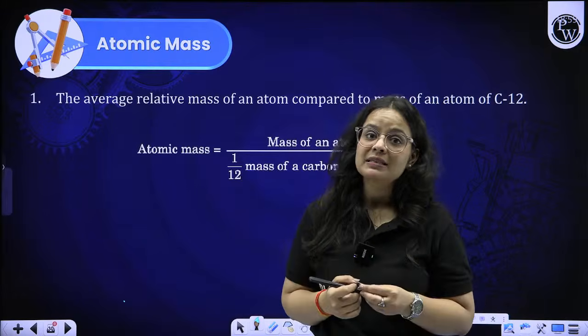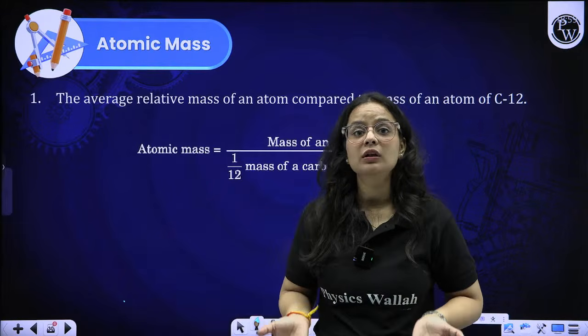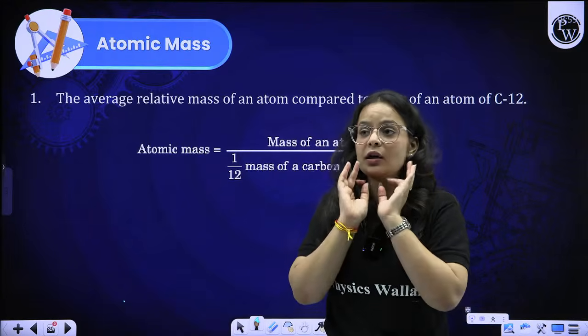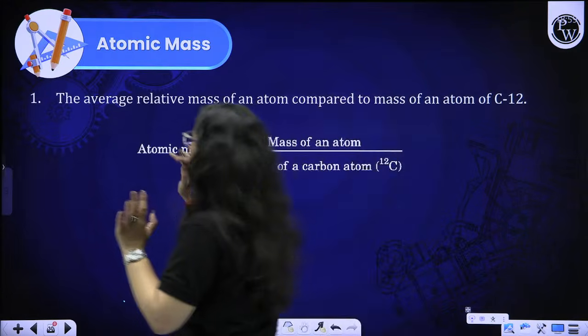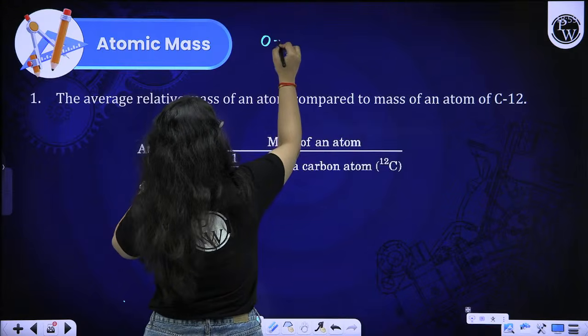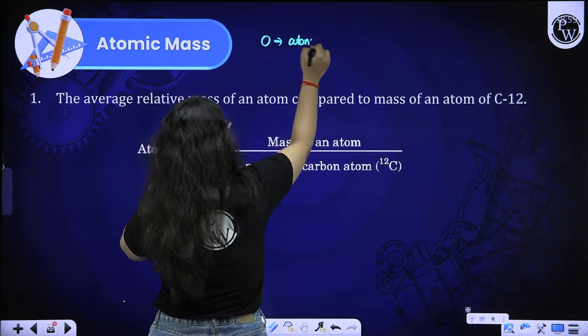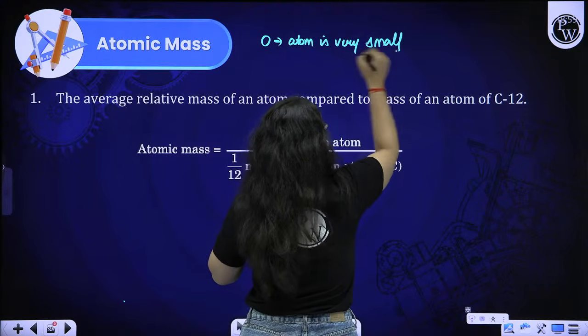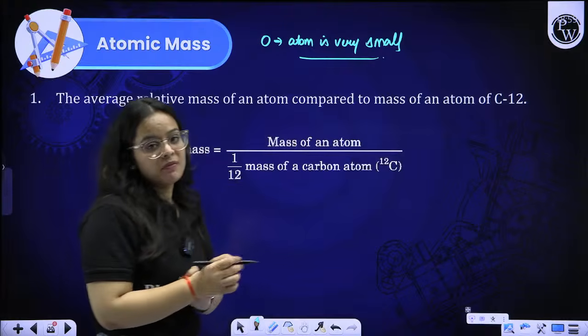Now, what is the basis? What is the unit that we use to find out the mass of an atom? How do we weigh the mass of an atom? See beta, this is a very important thing. Because the atom is very small, the instrument that we use to find it out must be very precise.